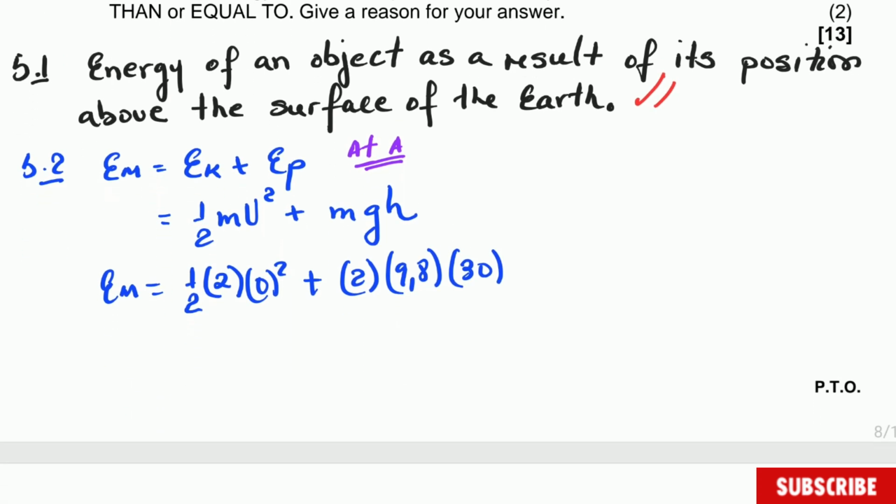And then when you calculate that, you will get that mechanical energy is equal to 0 plus 588 joules, and therefore the mechanical energy is indeed equal to 588 joules. That is the answer for that specific question here.